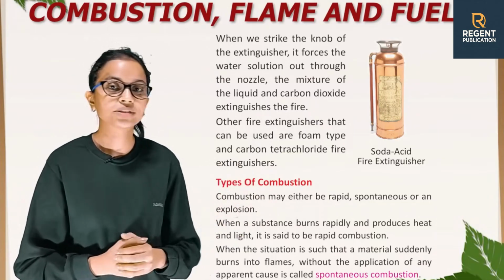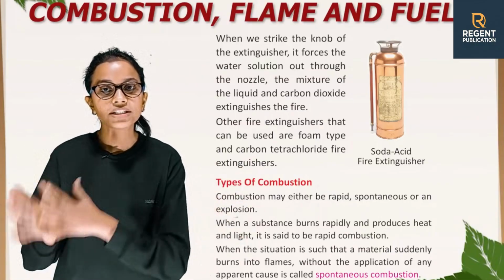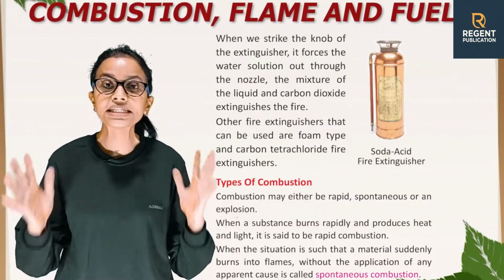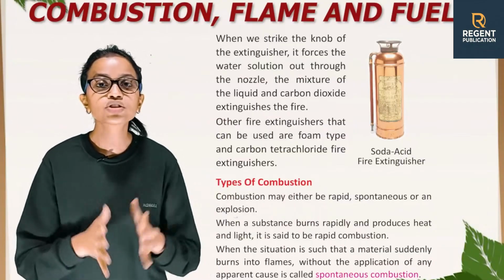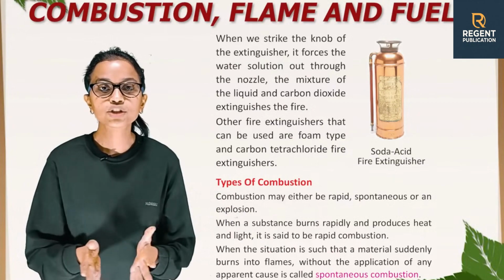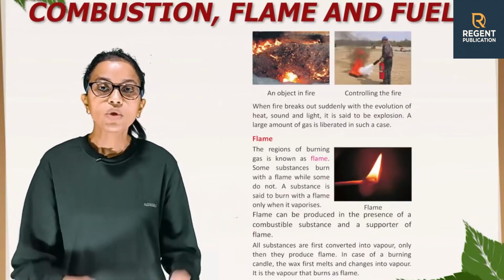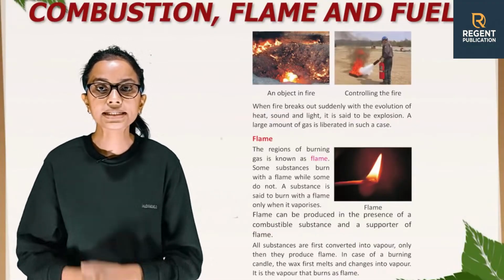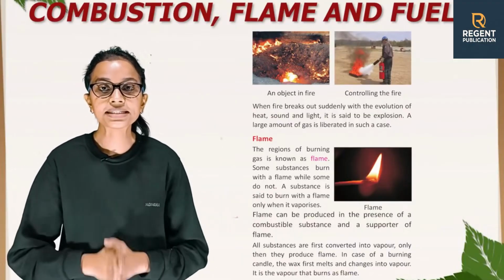Types of combustion. Combustion may either be rapid, spontaneous, or an explosion. When a substance burns rapidly and produces heat and light, it is said to be rapid combustion. When the situation is such that a material suddenly burns into flames without the application of any apparent cause, it is called spontaneous combustion. When fire breaks out suddenly with the evolution of heat, sound and light, it is said to be explosion. A large amount of gas is liberated in such a case.